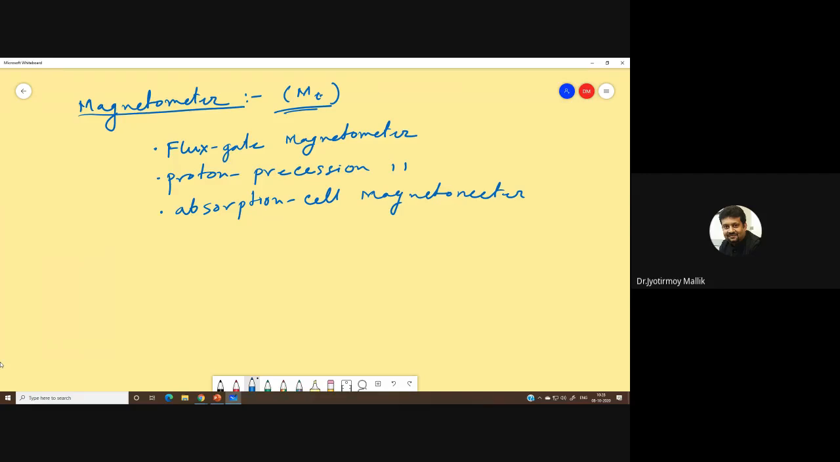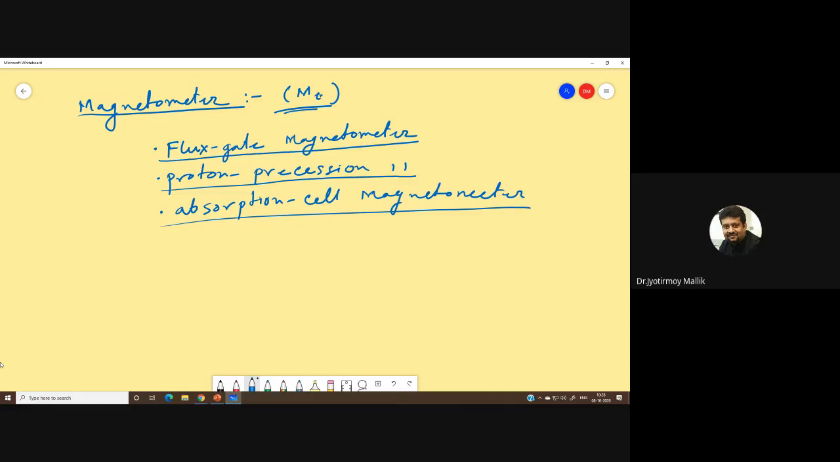There's a brief description given in Laudy's book. What are the working principles of these magnetometers? I don't want you to get into the nitty-gritty of the instrument, but make sure that you read about the basic working principles of these three types of magnetometers. It's fairly easy. You can read them from Laudy's book. If you don't understand anything, you can let me know. But I'm sure you will be able to understand at least the working principle. We are interested in the working principle only.